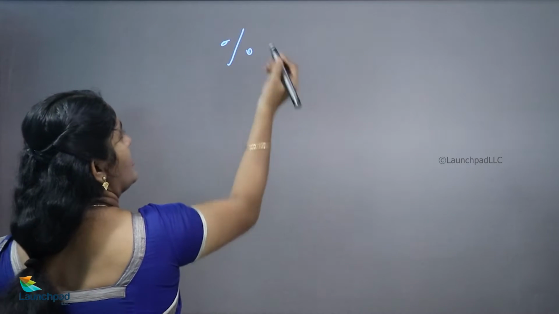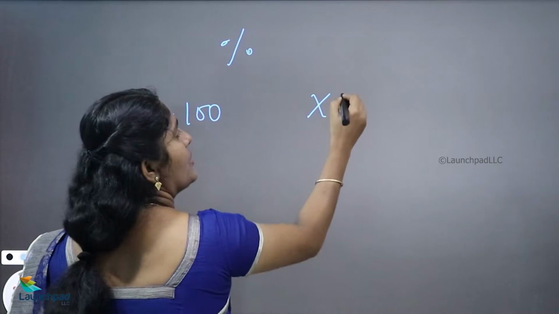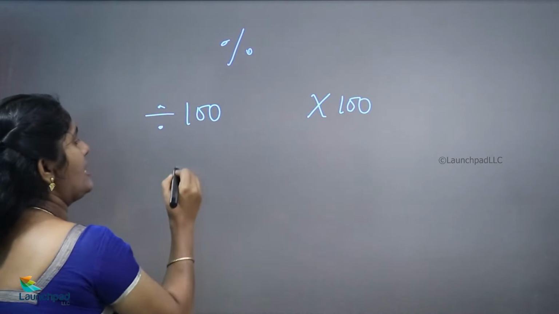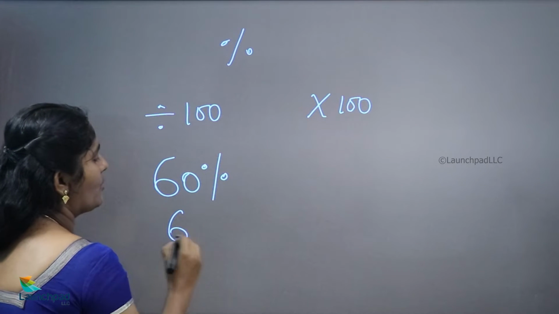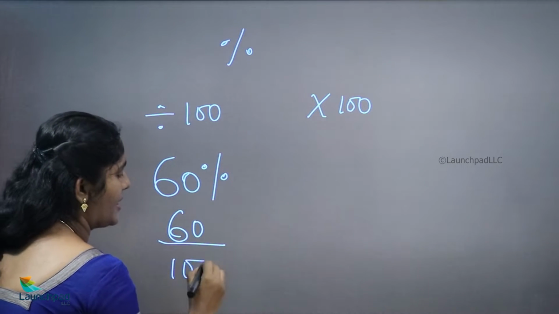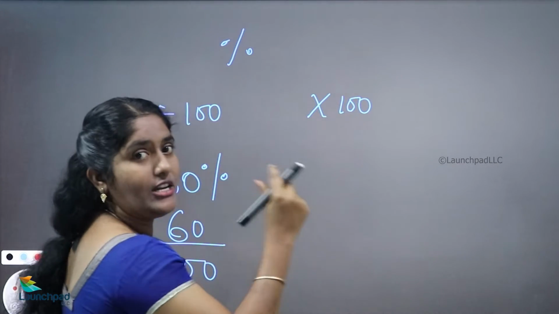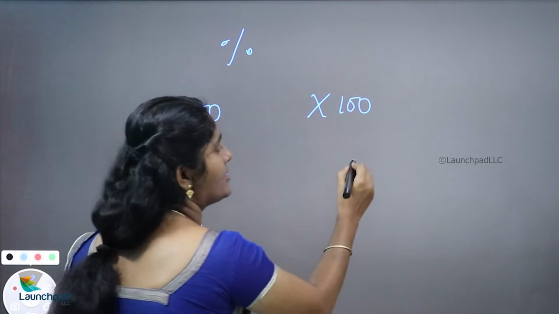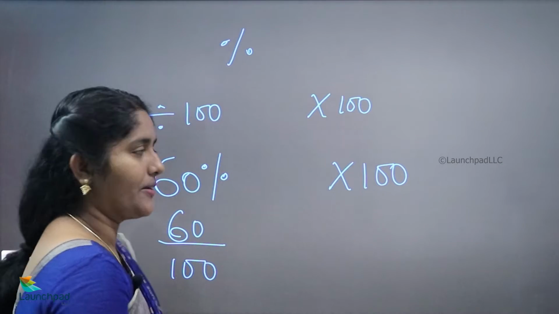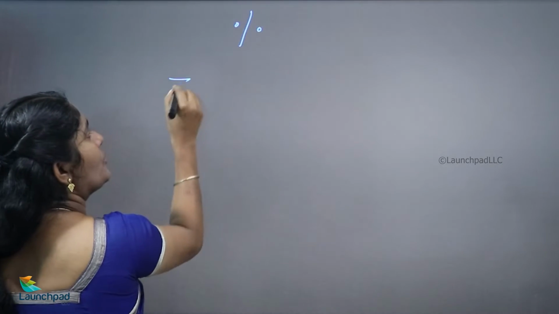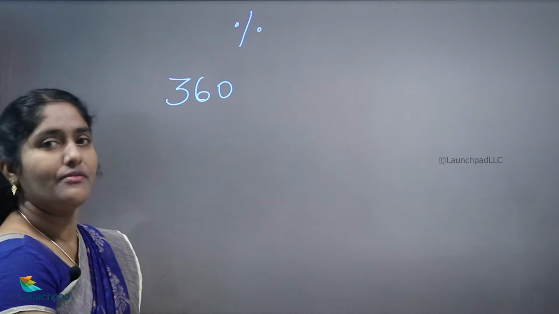So percentage in the sense is divide by 100 into 100. If the value itself mentions 60%, we want to write 60 by 100. If we want to convert any value into percentage, that value should be multiplied with 100. Okay. Now how to find the percentage value for a given value?